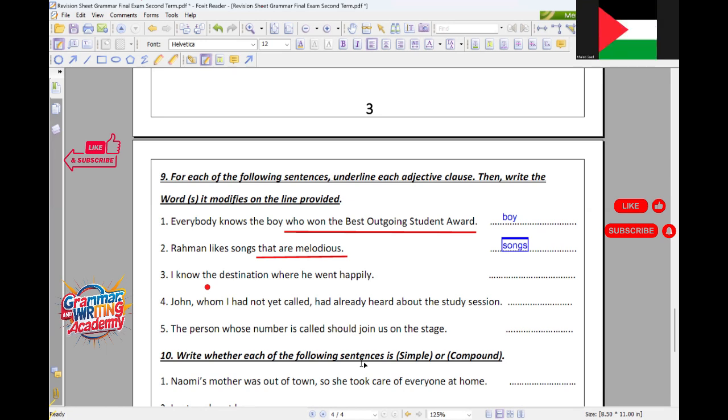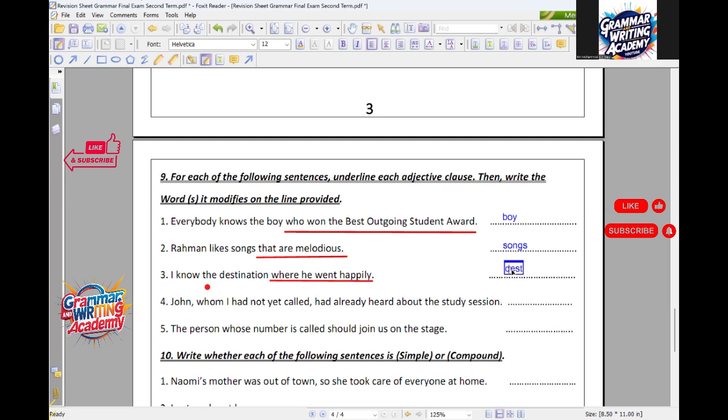Now I'm going to move to Muhammad Abdul Manam, then Yasin Ahmed. I know the destination where he went happily. On the line: where he went happily. He went where happily? To the destination. Exactly. Okay, thank you, Muhammad.